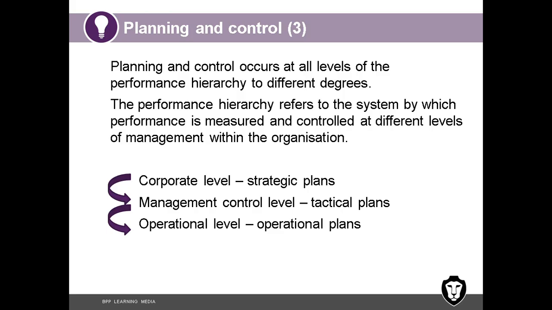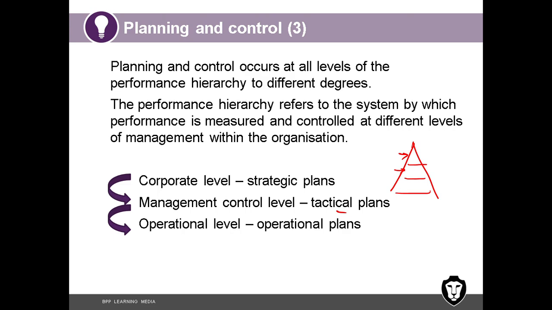Planning and control occurs at all levels of the performance hierarchy to different degrees. The performance hierarchy refers to the system by which performance is measured and controlled at different levels. Already I have been telling the 3 layers of management. Corporate level, management level or tactical level, another name. Strategic level, first one. Tactical level, second one. Operation level, third one. So operation level is more kind of day-to-day plans, detailed plans, more focused plans onto a machine, a department, a segment.